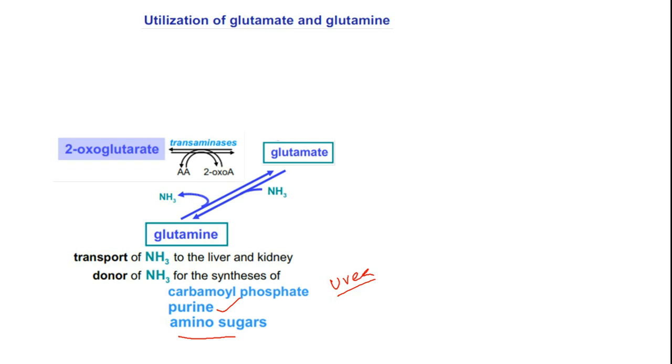Now the glutamate will be converted to alpha ketoglutarate via transamination reaction. The amino group from glutamic acid will be shifted to oxaloacetate. So glutamate undergoes transamination reaction to give alpha ketoglutarate via transaminase reaction.